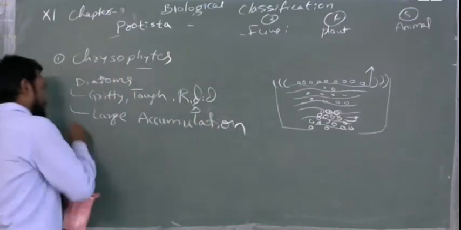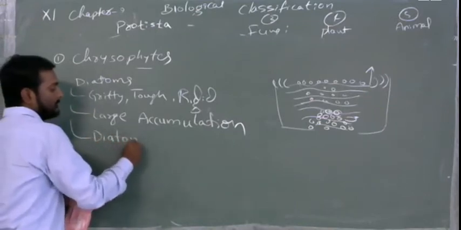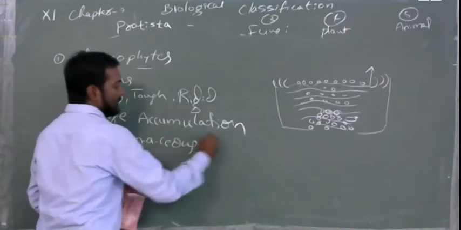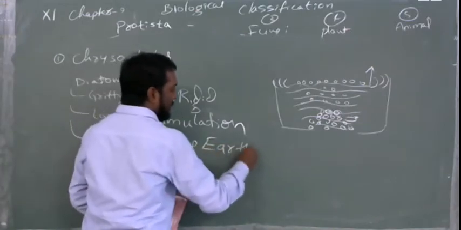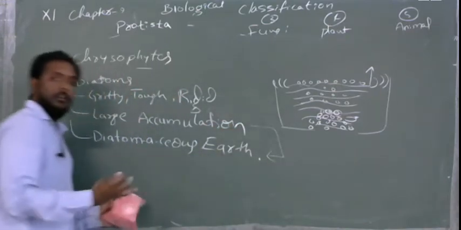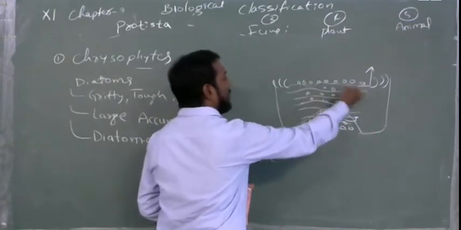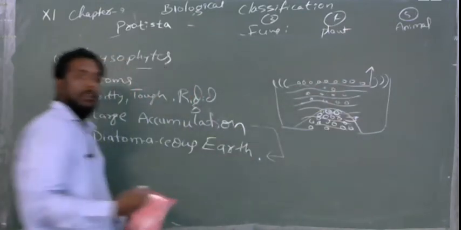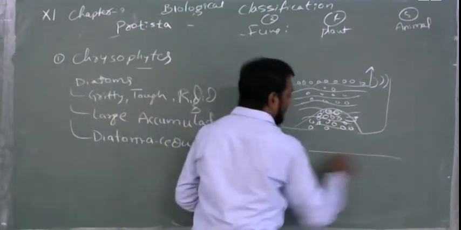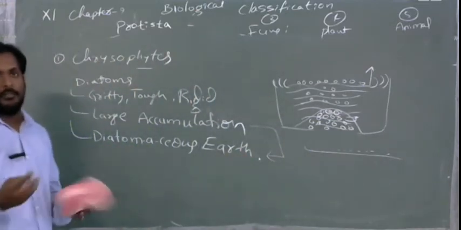And these are also called diatomaceous earth. What is this? It is nothing but a large accumulation of these diatoms in the soil. Here I have shown you, they are accumulating, and that soil will be rough, tough, like sandpaper. If you know sandpaper, it is very rough. This will be used for many purposes, for polishing, because of its roughness.